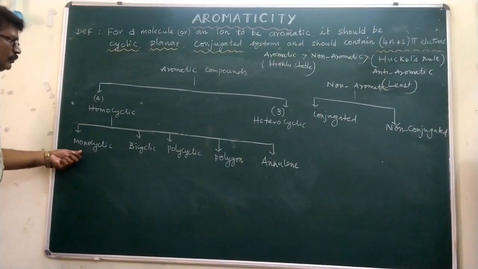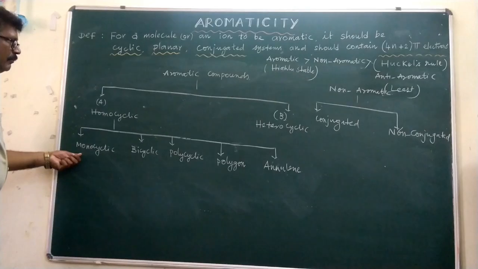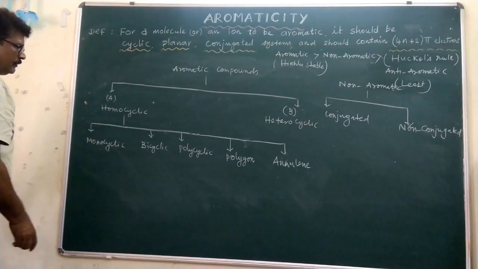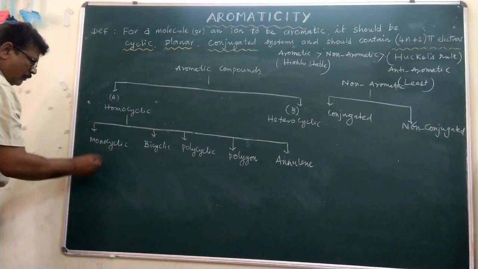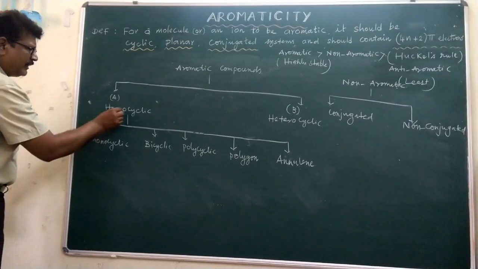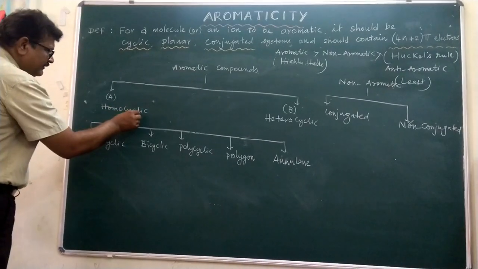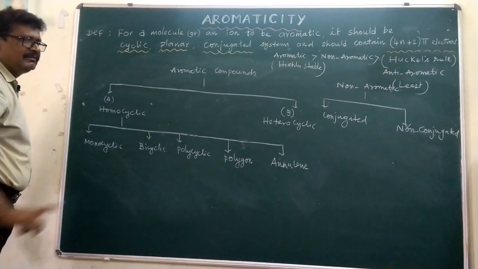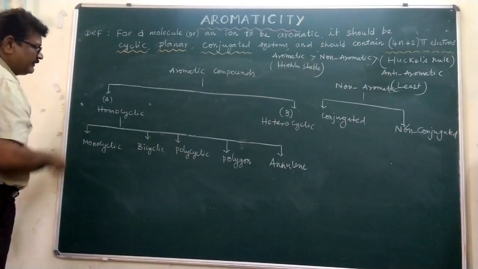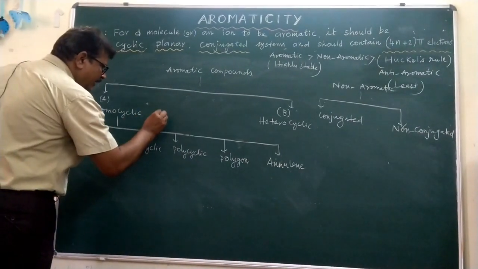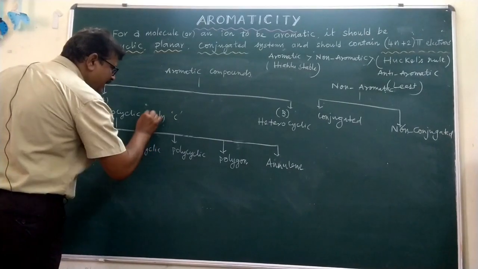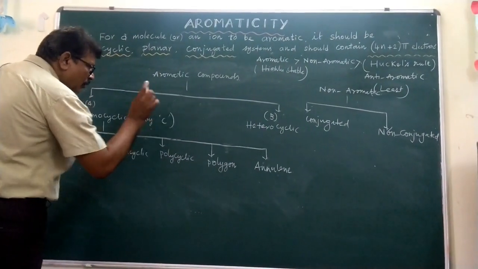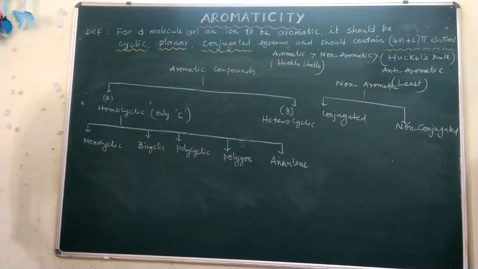You know the monocyclic compounds. The monocyclic compounds are cyclic compounds which have only one cycle. Homocyclic means rings which have only carbon at the corners. Here only carbon atoms form the cycle, each corner is occupied only by carbon atoms.